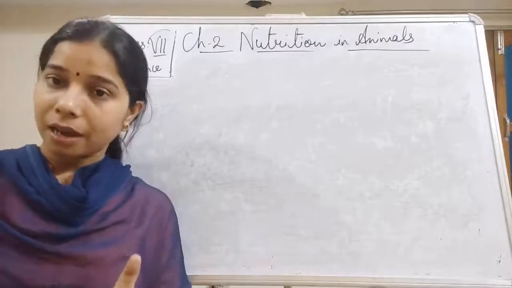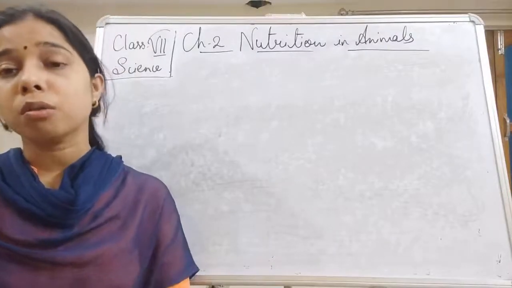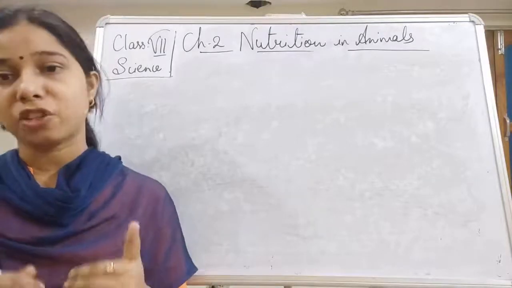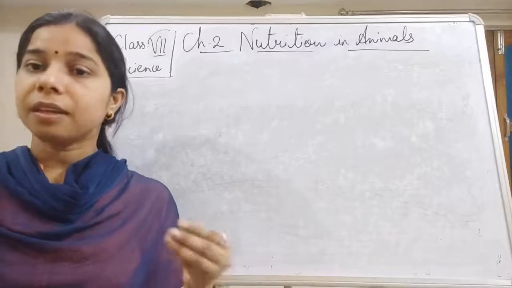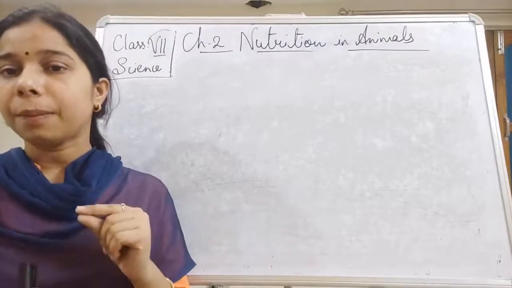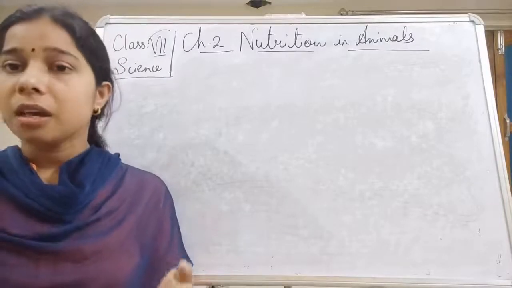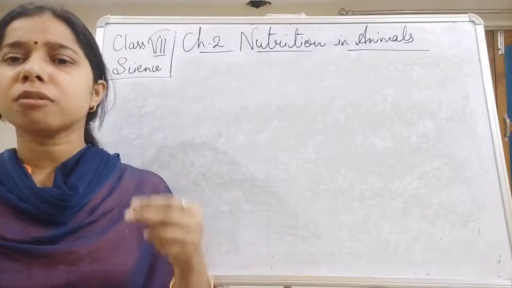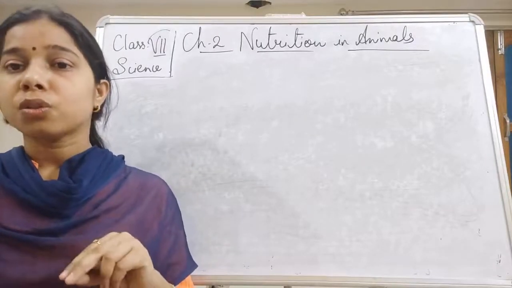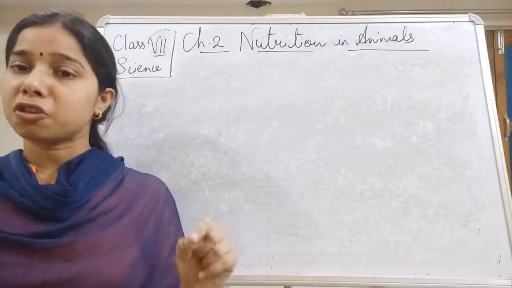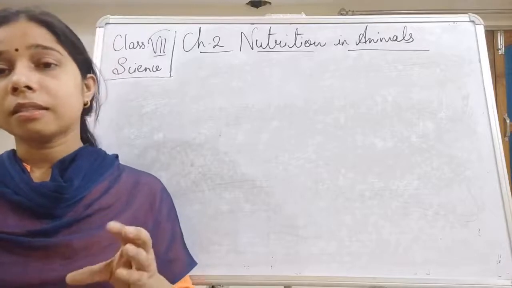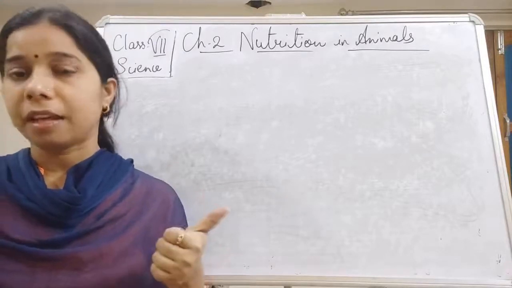The salivary gland is a part of our digestive system, so it helps in digestion. The salivary gland releases saliva, and this saliva helps in partial digestion. Why partial? Partial means half digestion, or a small amount of digestion takes place in our mouth. So saliva helps in the small digestion of carbohydrate. This is the function of the salivary gland.